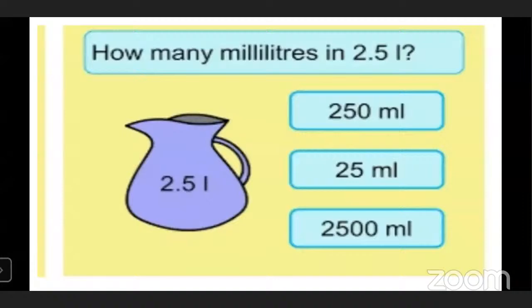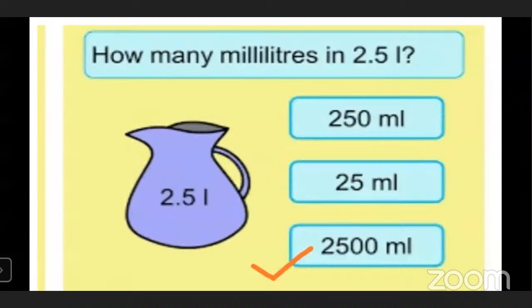Yes, 1000 milliliter, that means 1 liter. So in 2 liter, we will have 2000 milliliter. And here it is written 2.5. The 0.5 means half of 1. In 2 liters, we are going to add 500 more milliliters. So it will make 2500 milliliters. 2.5 liters means 2500 milliliters.